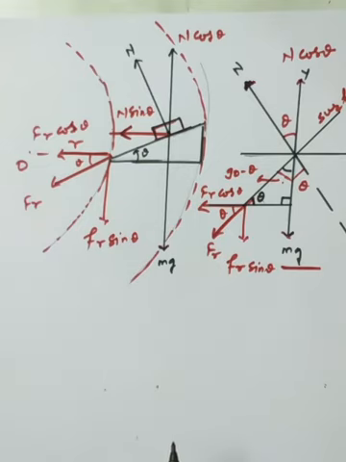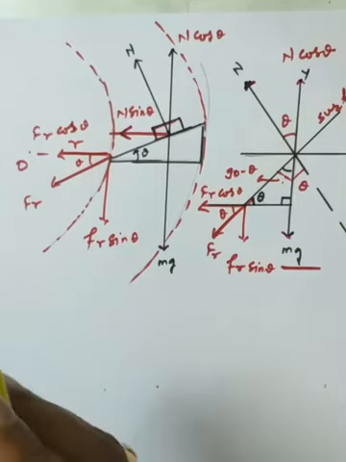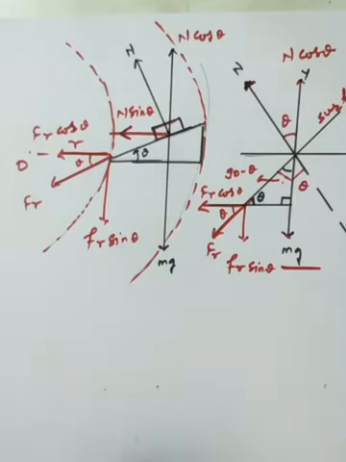So we are not totally depending upon friction. We have developed an additional component of the normal reaction, which also helps to develop the necessary centripetal force. So the vehicle can stay on the road without too much friction between the tires and the road.